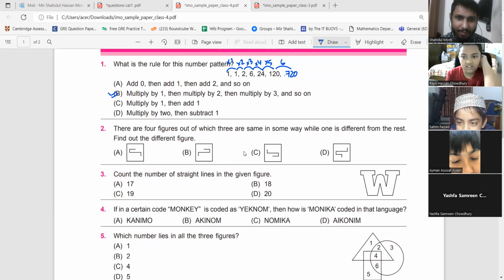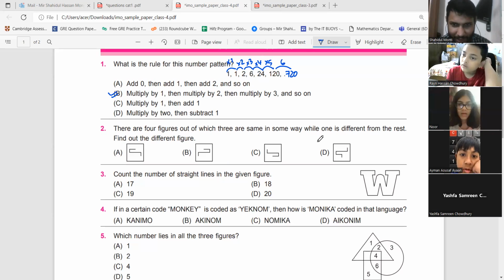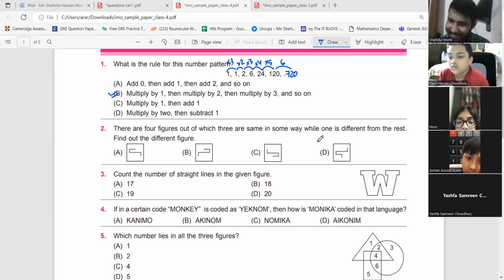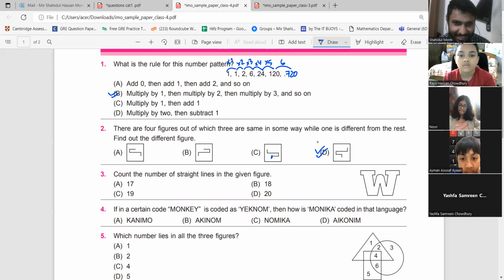Noor, please, why do you say D is the correct answer? D is the correct answer because all the others, if you just turn them any way, they are the same. But D has another line instead of having 3 lines. Very good. In D, we have something extra like this, which is not present. Oh, it is present in A. Please check carefully.